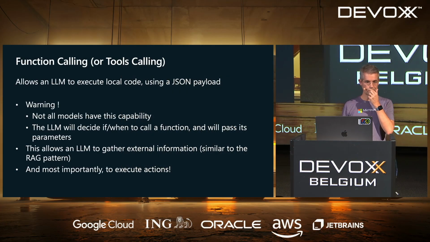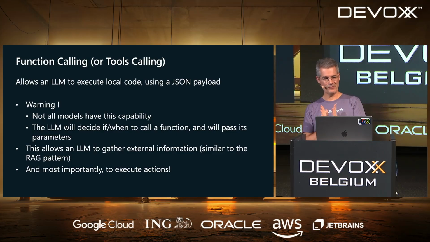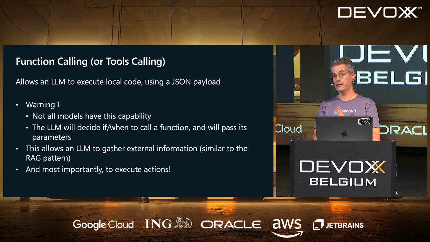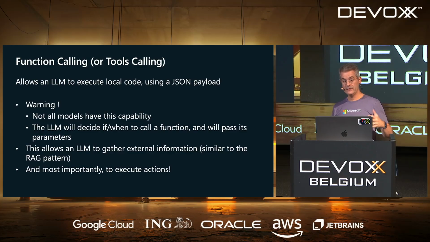The second thing we need to discuss before doing agents is function calling, or tools calling. Who has been doing this already? Not a lot of people. You're all in the right place. Wonderful. So function calling or tools calling, it depends who you talk to, it's the same thing. The goal is to allow an LLM to execute some local code using a JSON payload.